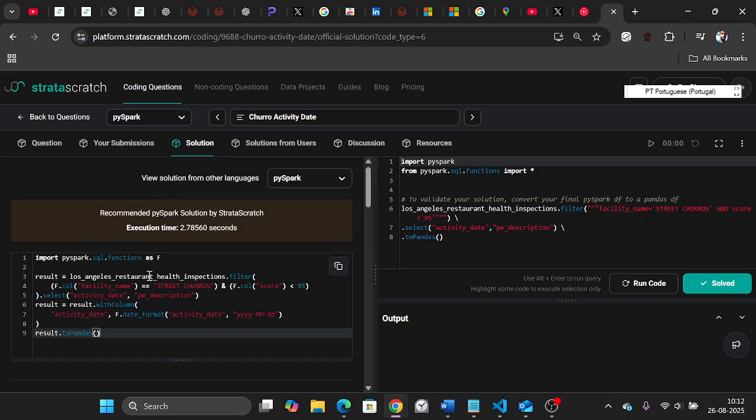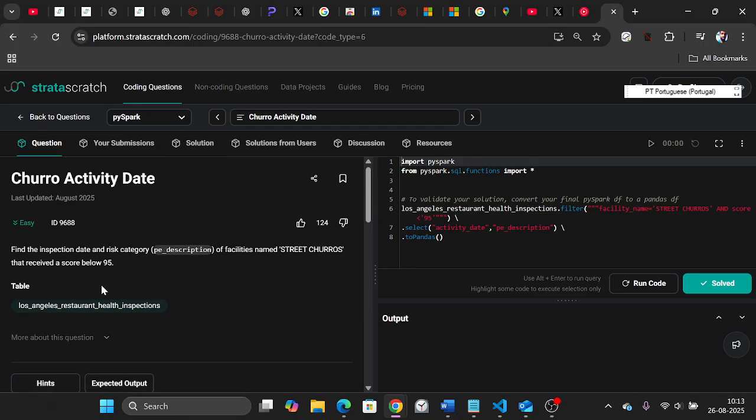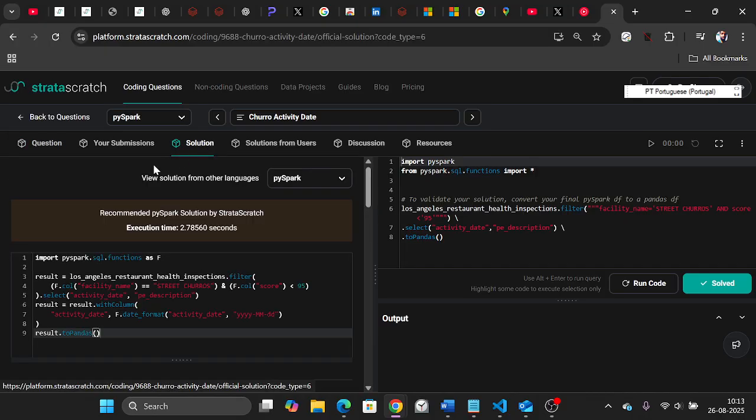But if you start resolving the same question in PySpark, if I go to the solution side, you try to import the functions in SQL, and then you try filters. On top of filters you have select, and on top of select you have withColumn to show the results. I have not used the format for this, because in the question I was not asked for the format details. If it is required we can do it, it's not a big question. I leave it for you.